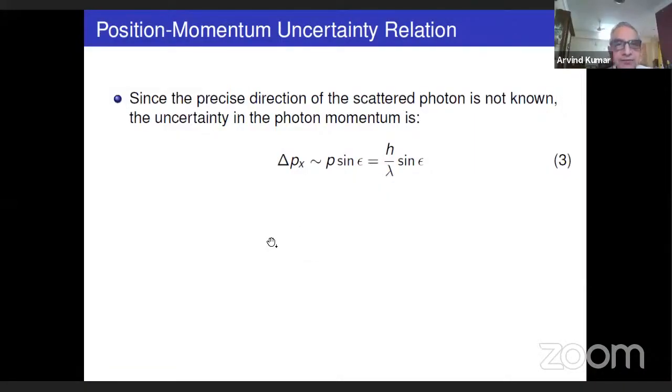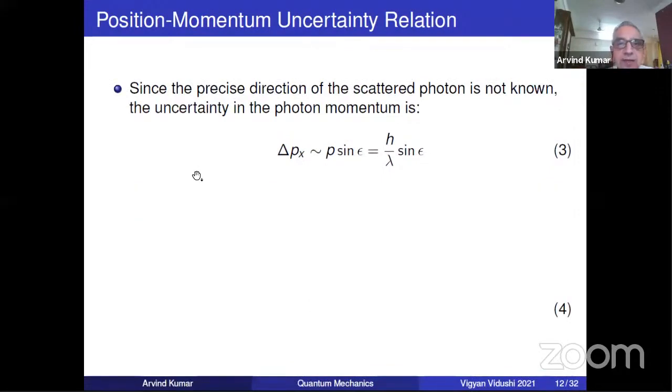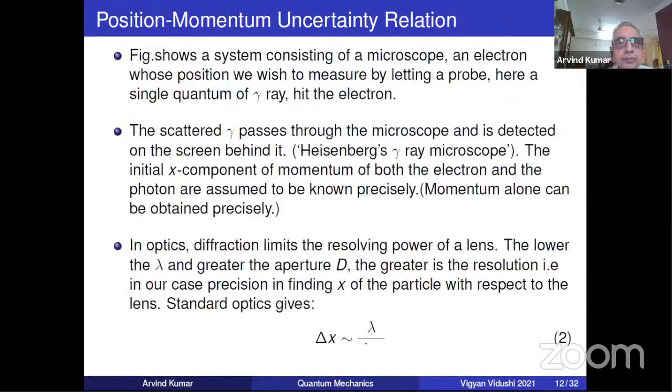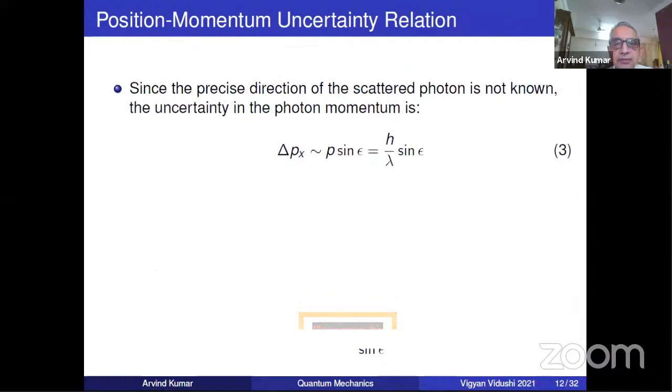Yeah, and that formula is, I should go to the previous slide. That formula is, yeah, you're seeing this formula, that delta x is lambda by sine epsilon, where epsilon is that half angle which you do. So now we know delta x, that's given by the standard resolving power formula, that is lambda by sine epsilon.